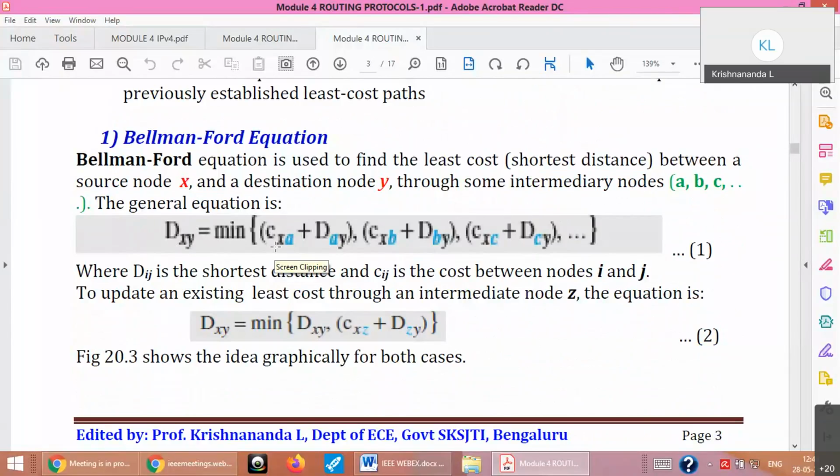So that means I am connected to A. If I am X, I am connected to A. I know the cost of reaching from X to A. And A tells me how to reach Y. That means